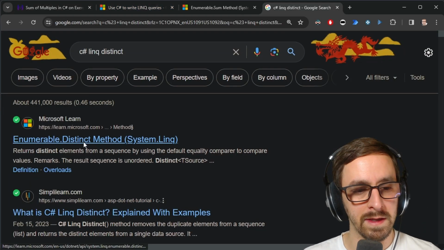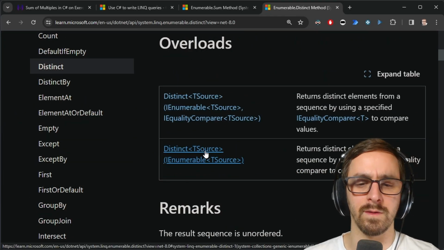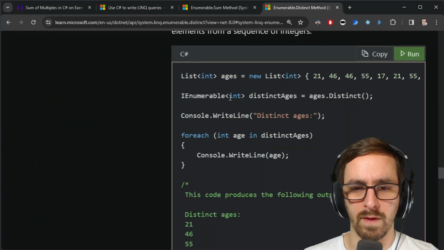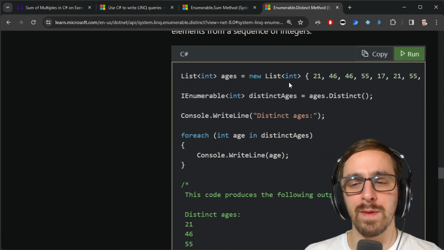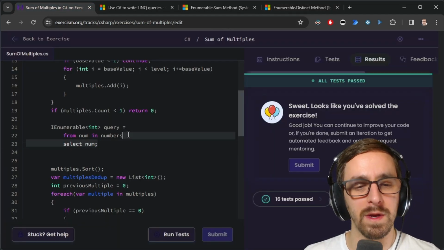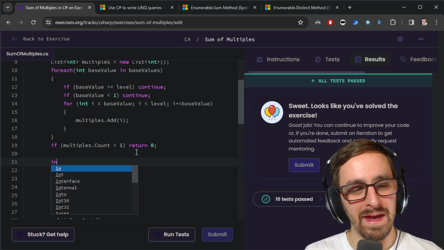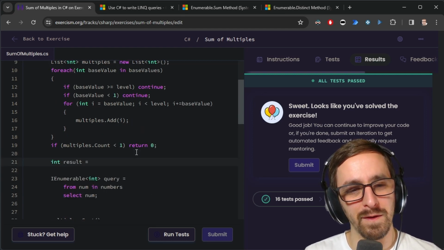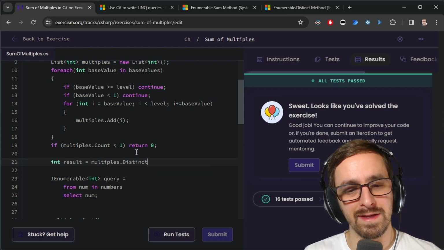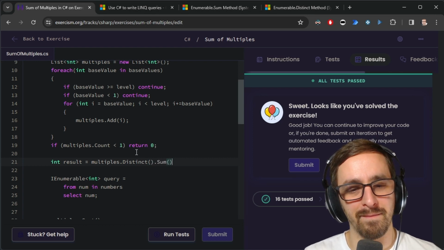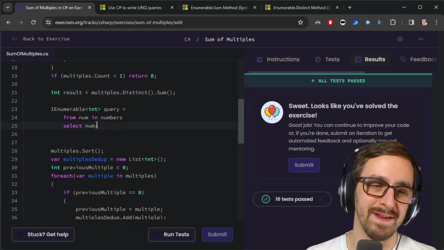C# LINQ distinct, and this result is the Enumerable.Distinct method, distinct source, and then IEnumerable T source. IEnumerable distinct ages.distinct. Okay, well, I thought it was going to be harder than that. I was trying to do a query, but I feel like I don't have to. That's upsetting. I think that I can just do int results equals multiples dot distinct dot sum. Is it that simple? Oh man, I don't have to use this at all.